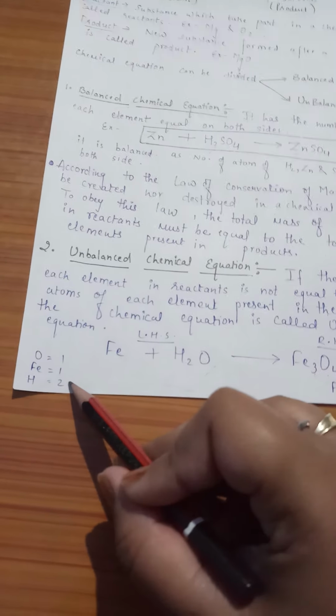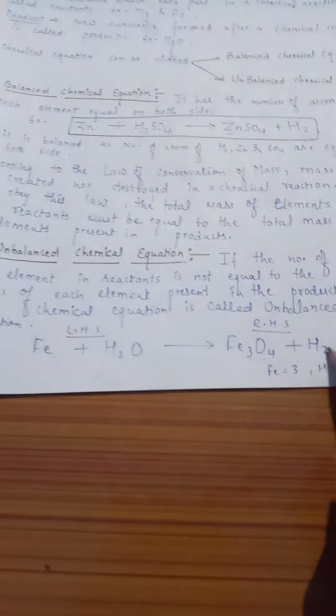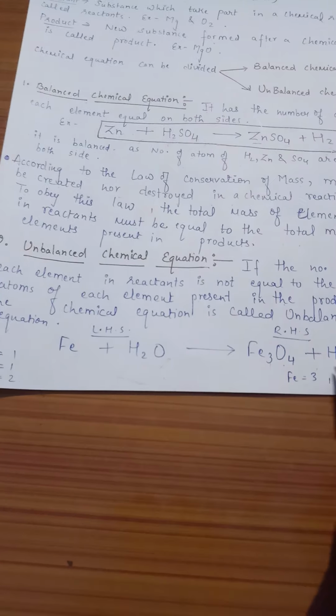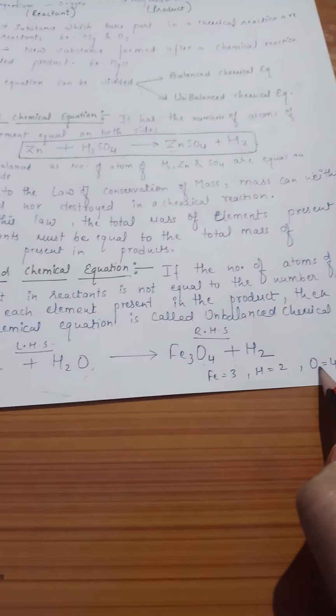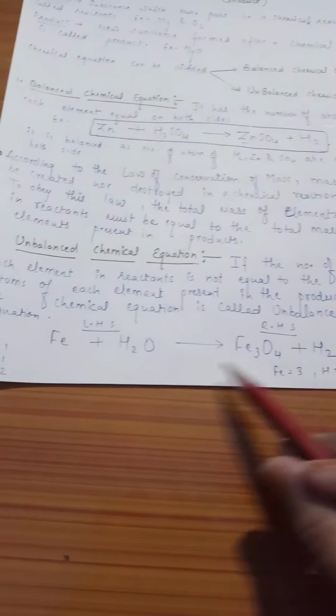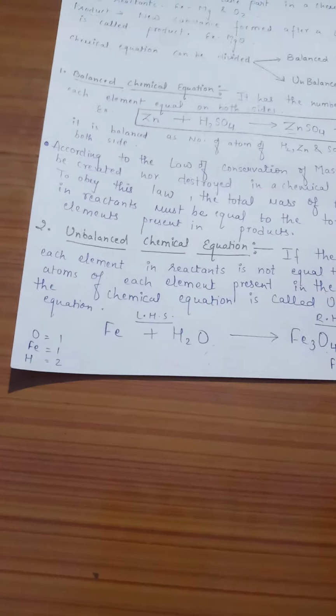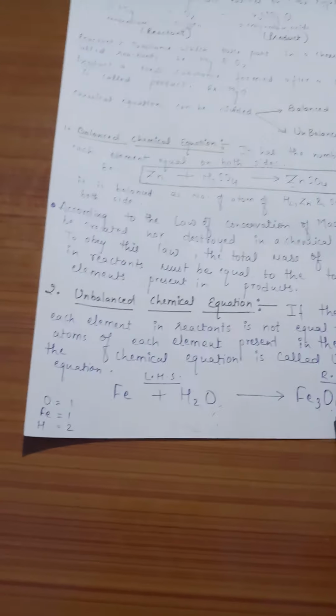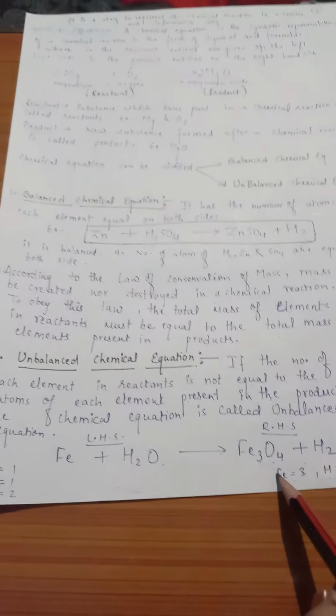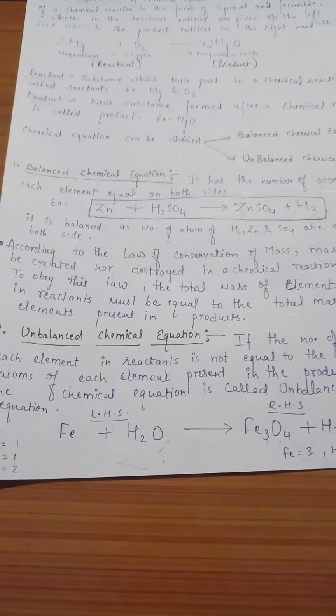If we go with hydrogen, it is 2 here and 2 here. But with the oxygen and with the iron, these are not equal. So the equation is said to be an unbalanced equation.